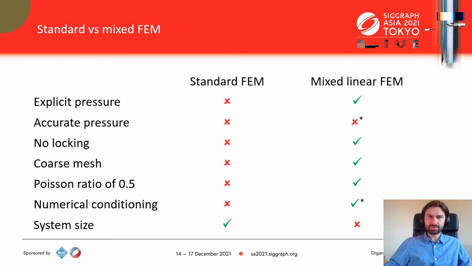To sum up, let us compare our mixed FEM solution to standard FEM, both using first-order tetrahedra and nonlinear neo-Hookean materials. Our method performs much better in terms of locking, even for coarse meshes, and Poisson ratios of up to exactly 0.5. It can fail though when computing the pressure. This phenomenon is called checkerboarding and it is described in more detail in the paper. In mixed FEM, the condition number of the system matrix does not increase with the stiffness. Still, we found it sometimes hard to solve the saddle point problem. And of course, the saddle point system is a much larger one.